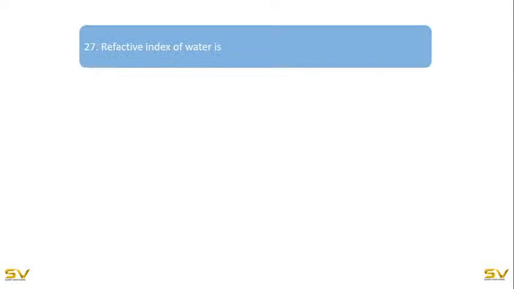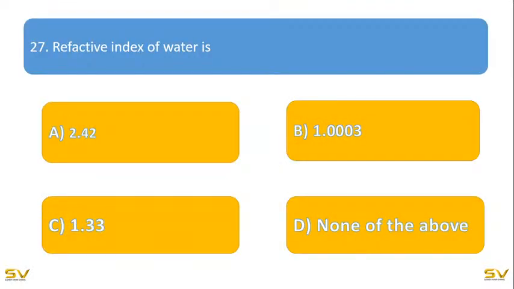Now coming to the refractive index of water. So what is the refractive index of water? 2.42, 1.0003, 1.33, none of the above. So I think definitely you will answer it. Refractive index of water. 2.42, 1.0003, 1.33, none of the above.